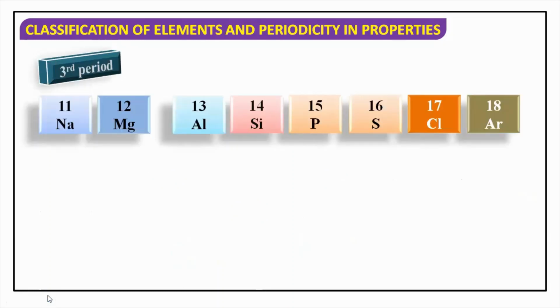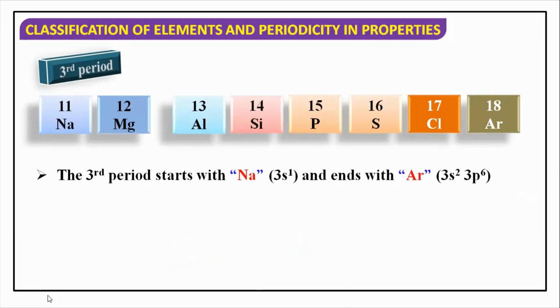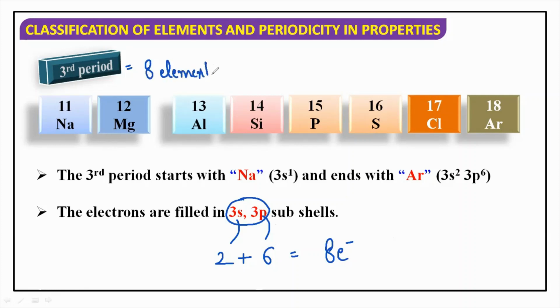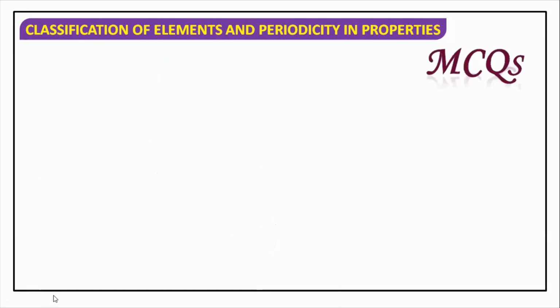Now moving to the third period. Okay, now this is again from sodium to argon. अगर आप इसका configuration लिखेंगे, it will again occupy 3s and 3p. So again, 3s will have 2 electrons maximum and 3p will have 6. तो total कितने electrons होंगे? 8. It means that the third period can maximum accommodate 8 elements. So we can see them. That is sodium, magnesium, aluminium, silicon, phosphorus, sulfur, chlorine, and argon. Now going to the fourth period, what will happen to the fourth period?